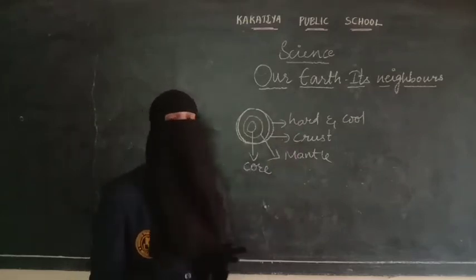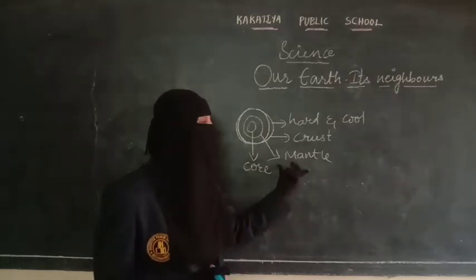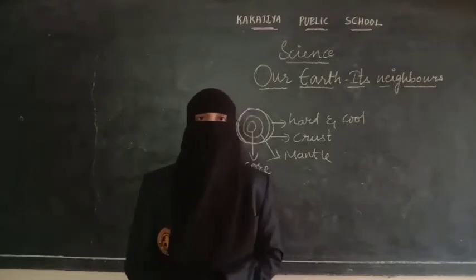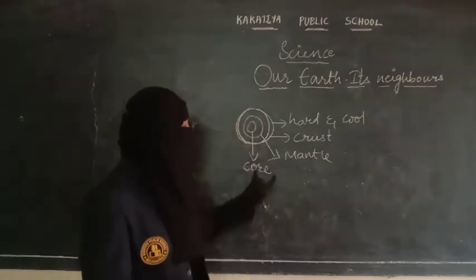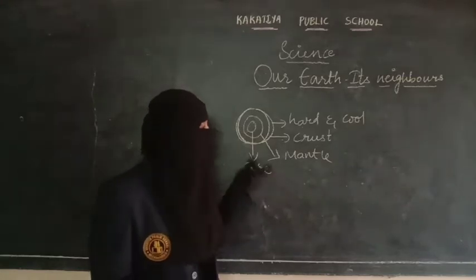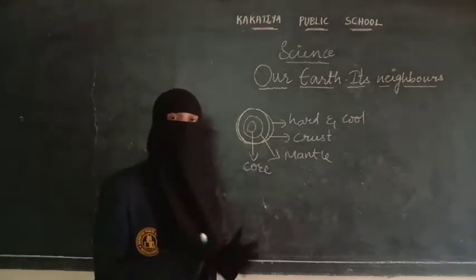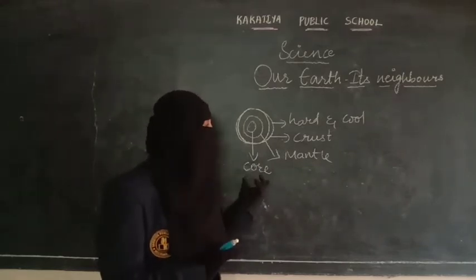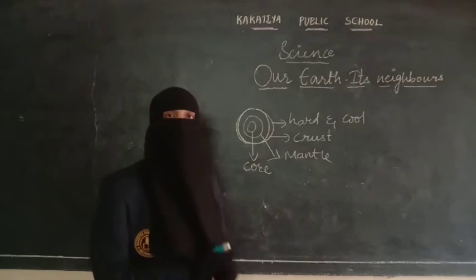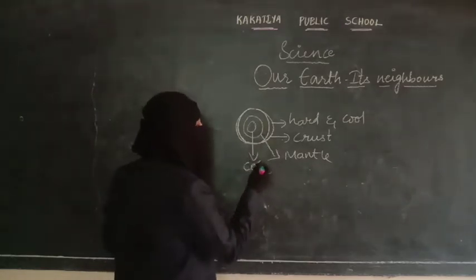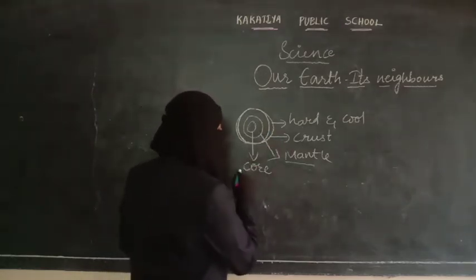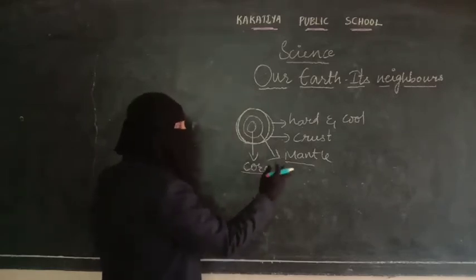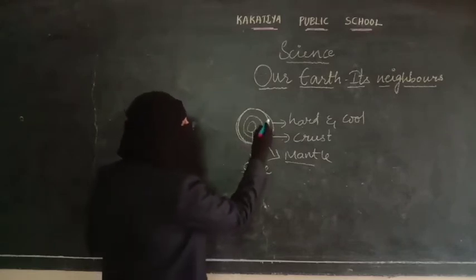So this crust looks very even, but the mantle has mountains and the core has liquid molten lava, I can say. Because of the high pressure, the liquids present in the core and the mantle want to come out.